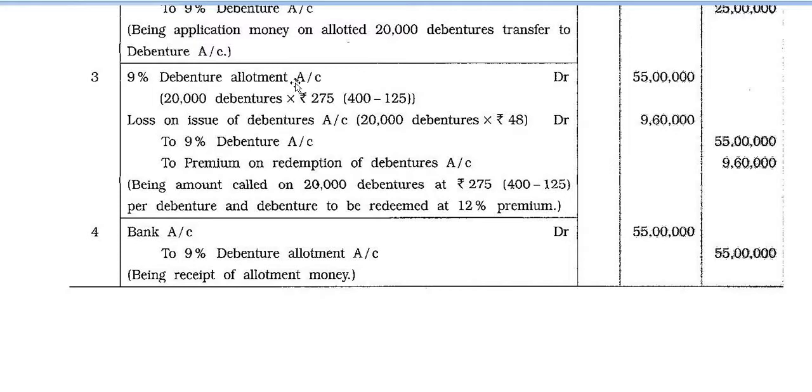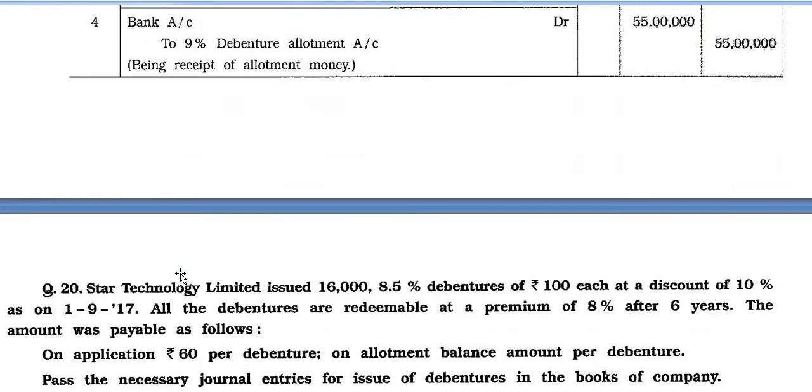Third entry, 9% debenture allotment account debit 55 lakh, 20,000 debentures into 275, that is 400 minus 125. Loss on issue of debenture account, 20,000 debentures into 48 rupees, debited 9,60,000. To 9% debenture account 55 lakh. To premium on redemption of debenture account 9,60,000. Being amount called on 20,000 debentures at 275, 400 minus 125 per debenture, and debentures to be redeemed at 12% premium. Bank account debit 55 lakh to 9% debenture allotment account 55 lakh, being receipt of allotment money.